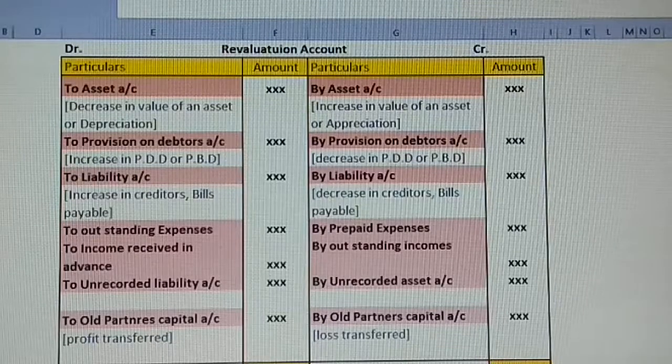Now, second step, provision on debtors. What is this provision on debtors? See, debtors are nothing but the customers. So most of our customers are going to be credit based, which means they are going to purchase from us, or we are going to sell on credit basis to them. Imagine most of the customers wouldn't have paid the money, what is actually their invoice price, the bill amount. So in this case, what we actually do is we think, let us maintain a provision, some amount to be kept aside in such a case.